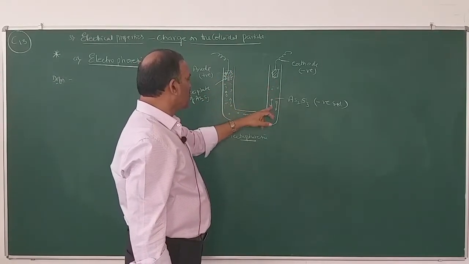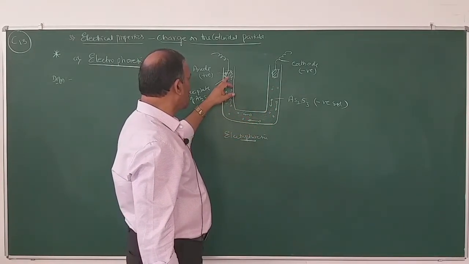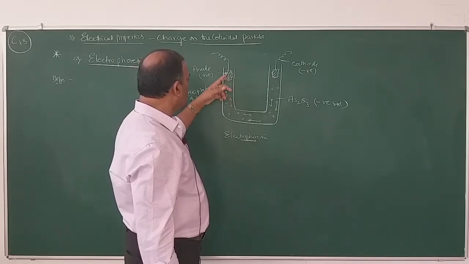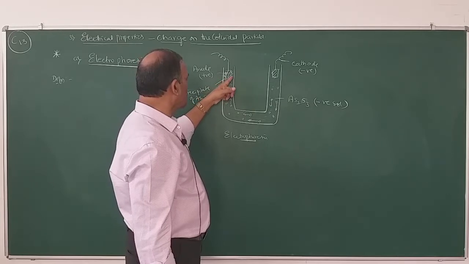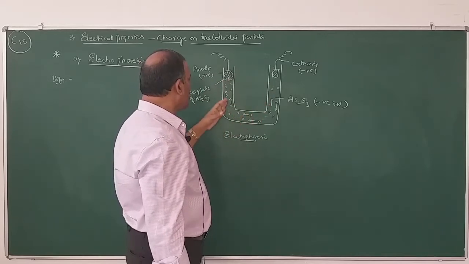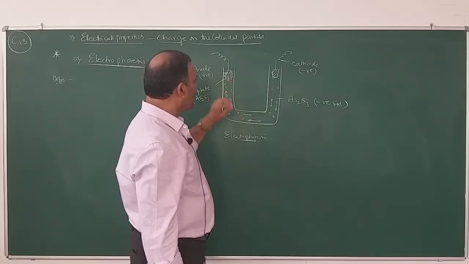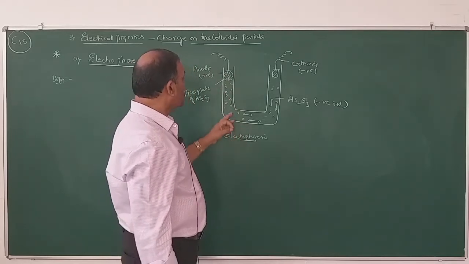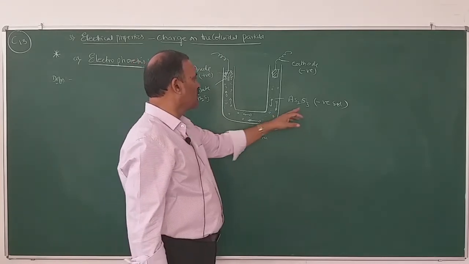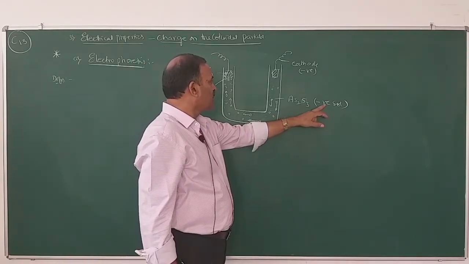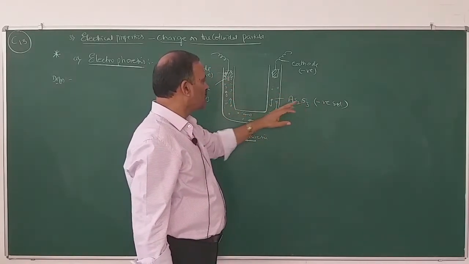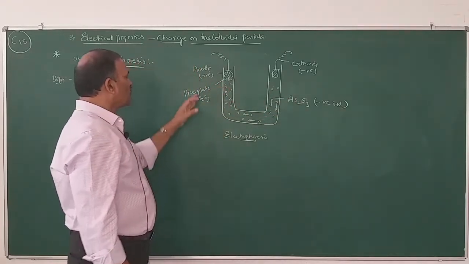The colloidal particles will move towards the anode, and after reaching the anode, the particles lose the charges and are converted into precipitate and settle at the surface of the anode. This movement of colloidal particles under the influence of an electric field towards the oppositely charged electrode is known as electrophoresis. Here, arsenious sulfide sol is a negative sol. It moves towards the anode. So negatively charged particles move towards the anode.